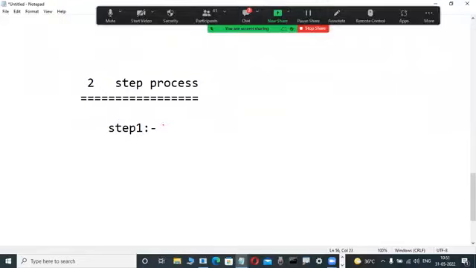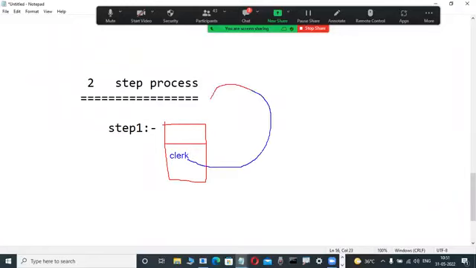Whatever data they're asking about, in which column is that data available? We have to check that. That is important. Suppose here in this case, Clerk is the data. This data is available in which column? Job is the column. Very good. First, you have to identify that column. This is the first step.